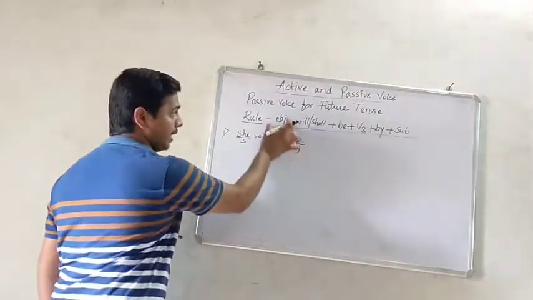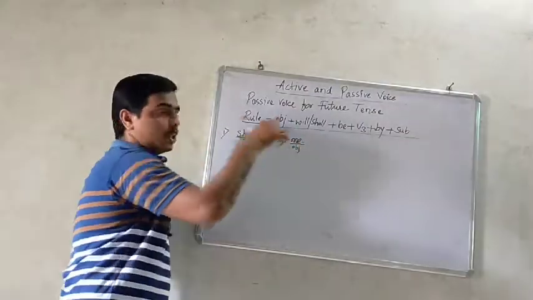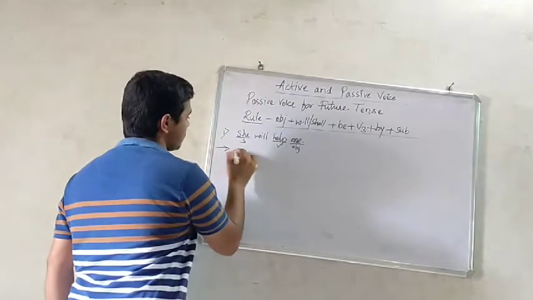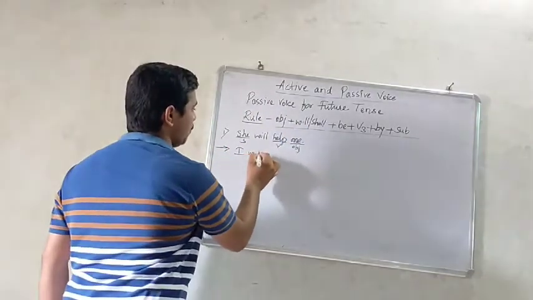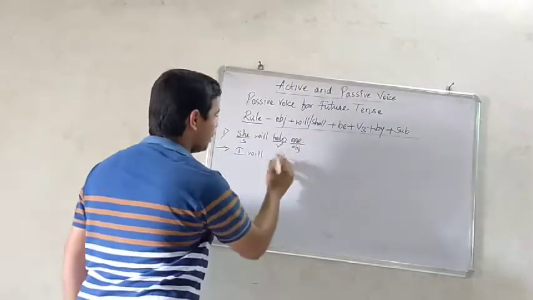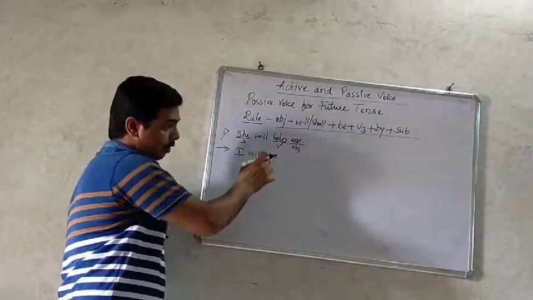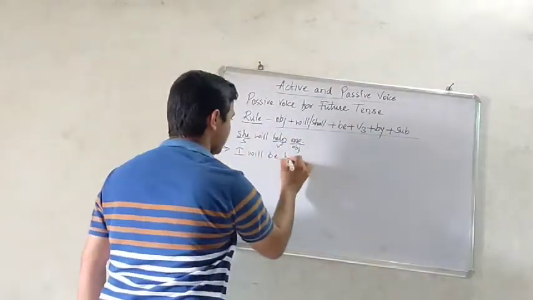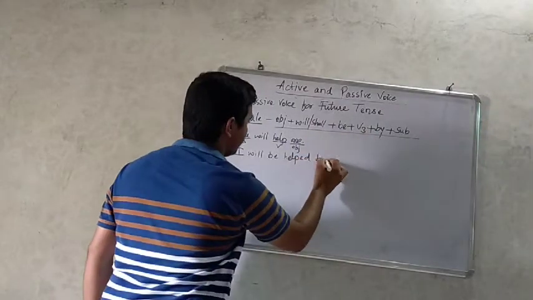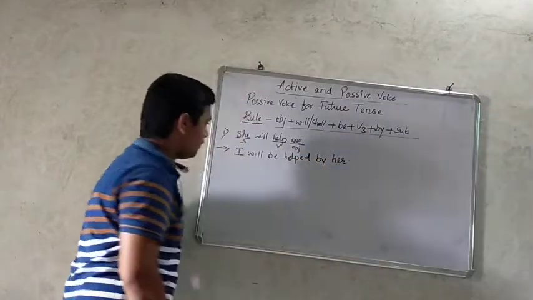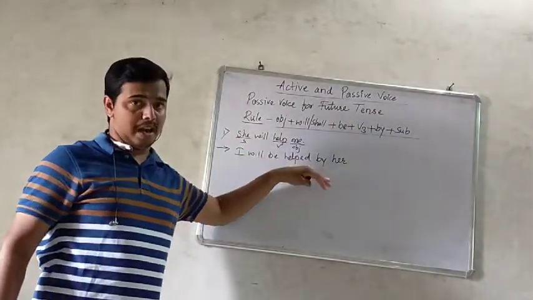So what is the object? Me. Me changes into I. So I plus will plus be, I will be, and the third form of the verb help becomes helped. I will be helped by her. She changes into her. I will be helped by her.